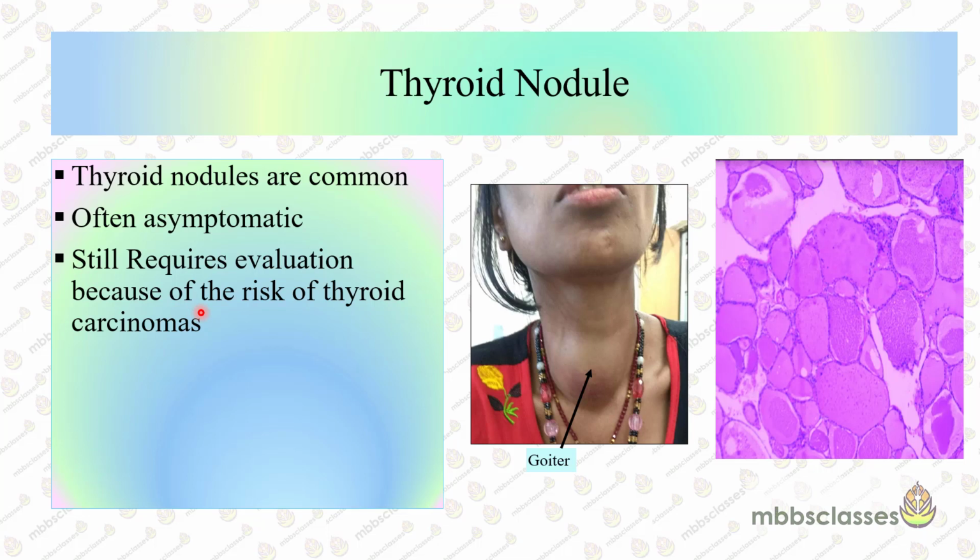The patient may have a solitary nodule in the thyroid gland, or the thyroid nodule may be a part of multinodular disease. Why does it need evaluation? Because even though asymptomatic, the literature suggests that approximately 5 to 15% of the adult population may have a significant nodule requiring evaluation.